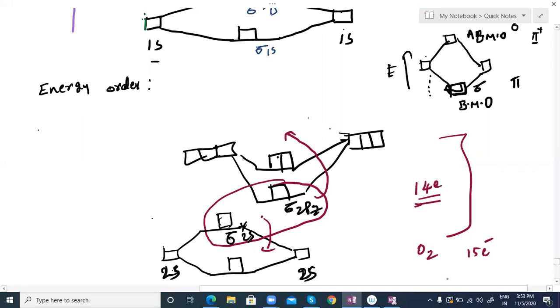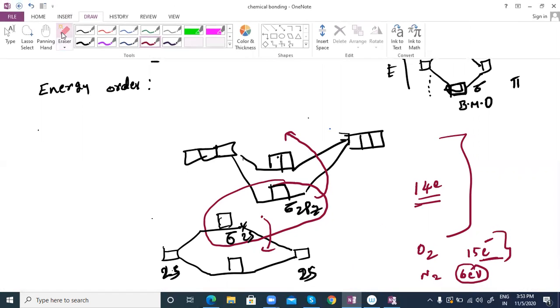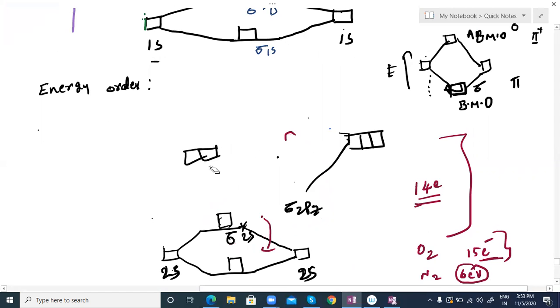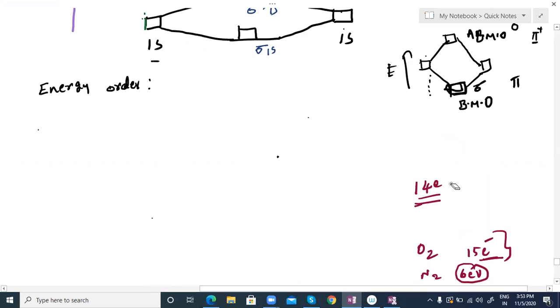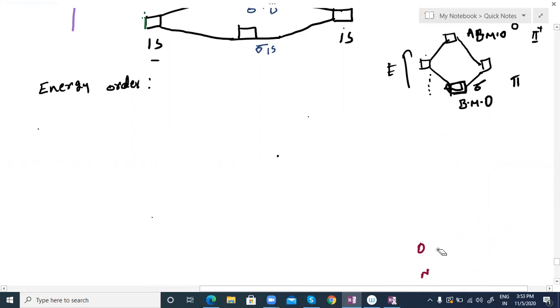But in the case of up to nitrogen, the maximum is only 6 electron volts. So there is less energy gap. That's why they are intermixing up to nitrogen. After nitrogen, the energy gap is higher, so they do not intermix with each other. Got it? So that is the reason we have intermixing character up to 14 electrons, because the energy gap is less between sigma 2s, sigma star 2s and sigma 2pz orbitals. Please keep in mind that is the reason.